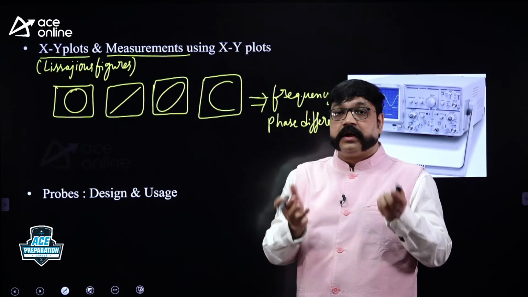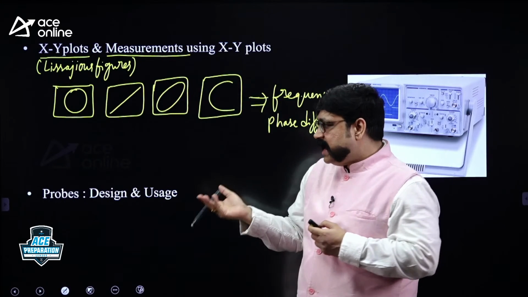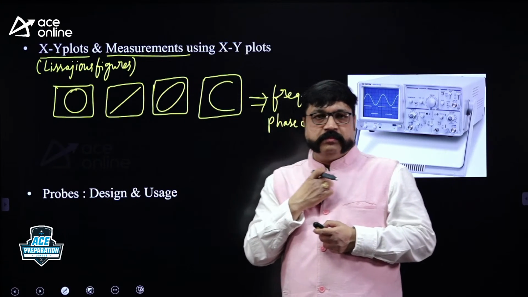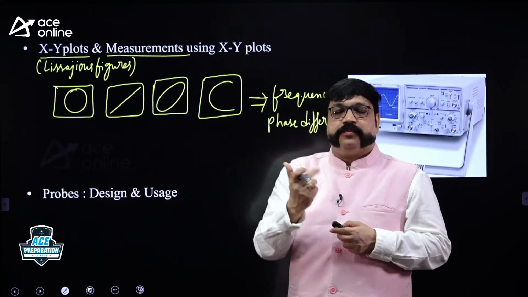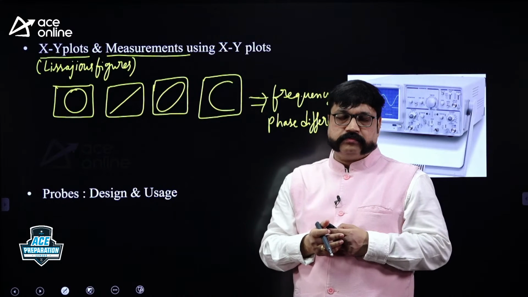Without using a probe, you cannot connect the CRO to the test circuit. That is a special connecting medium. What is an active probe? What is a passive probe? Mainly you need to focus on the passive probe, please. What is a passive probe? What is a 10:1 attenuation probe?